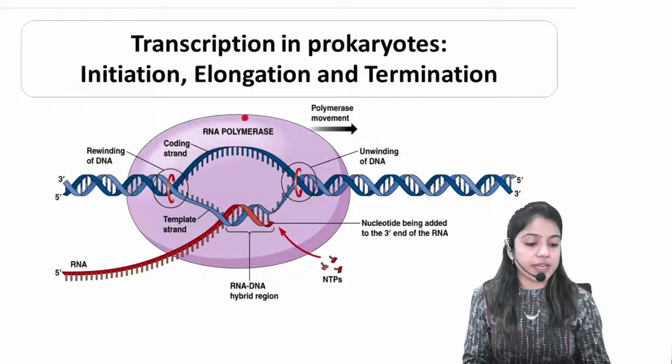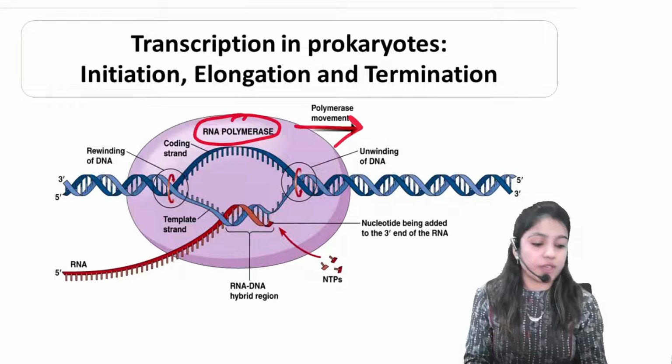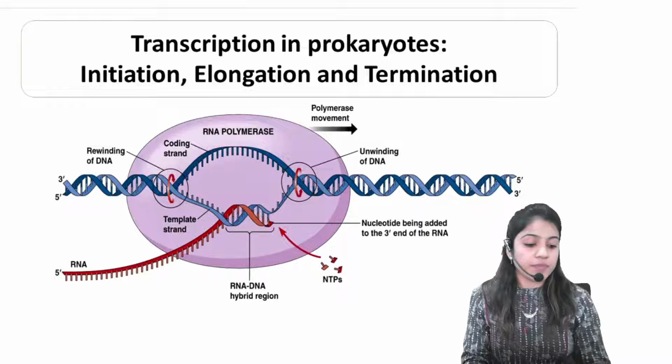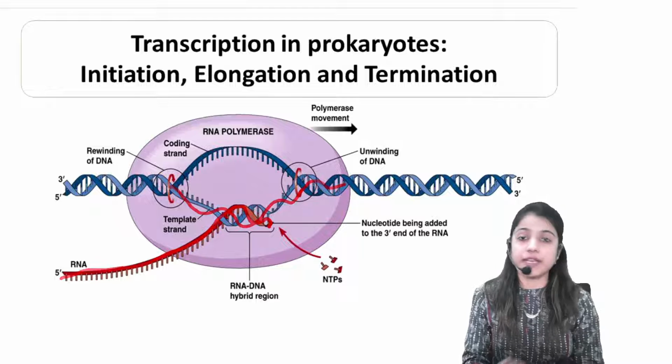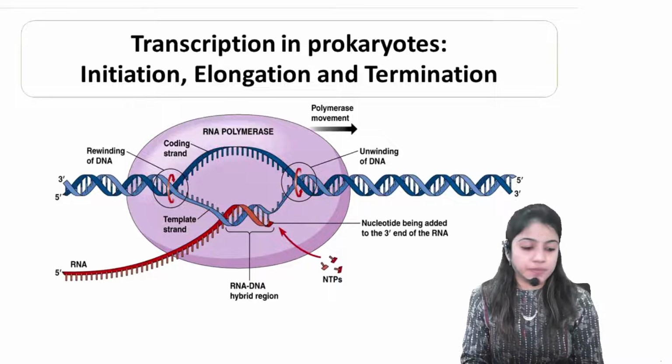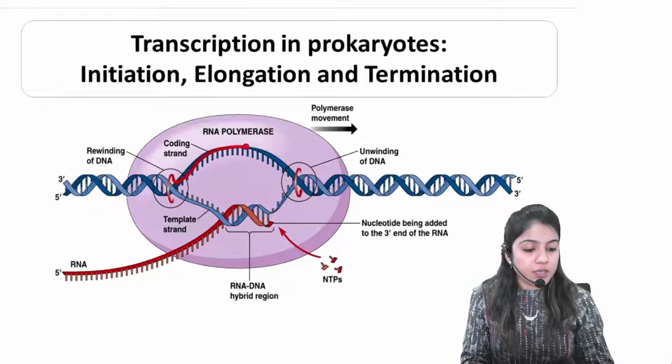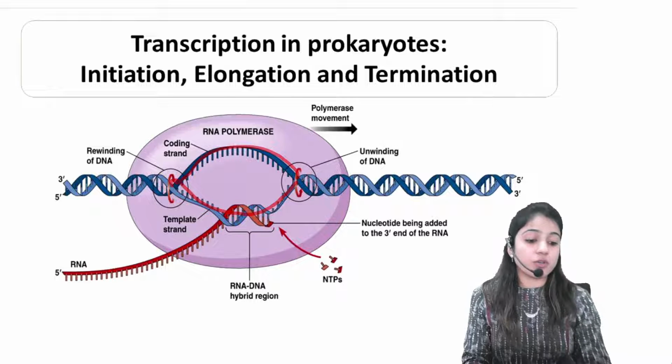So this RNA polymerase enzyme will move in the forward direction. Okay. And one template will be used for the formation of this RNA. Fine. Now, since it is looking like an open position, it is looking like a bubble.